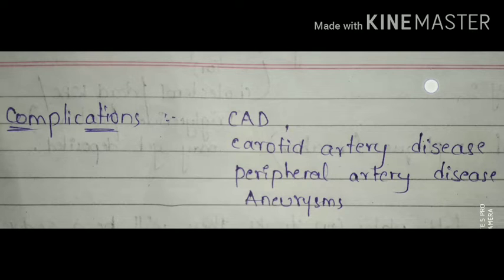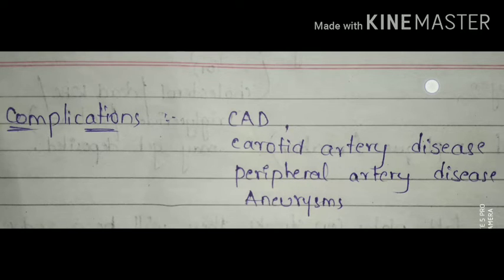And if we see carotid artery disease, it narrows the arteries which are close to the brain. Coronary artery disease means narrowing of the arteries close to the heart. In carotid artery disease, it narrows the arteries close to the brain.